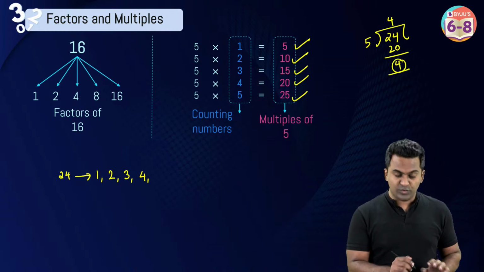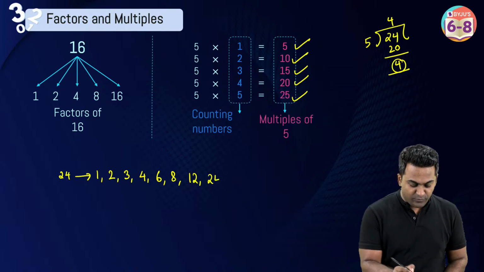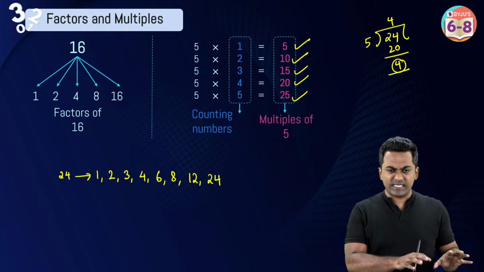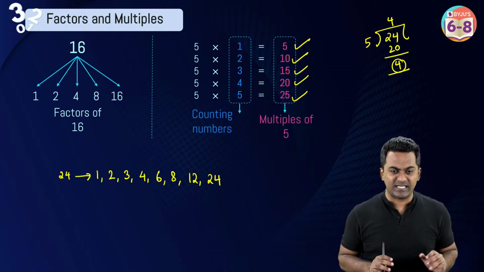The remainder is 4. So 5 is not a factor, 6 is a factor, 8 is a factor. In a similar way, 12 is a factor, and 24 is a factor. All right, so these are factors. Well done. Ayush and Mukesh, you guys have given the answers. So very good.